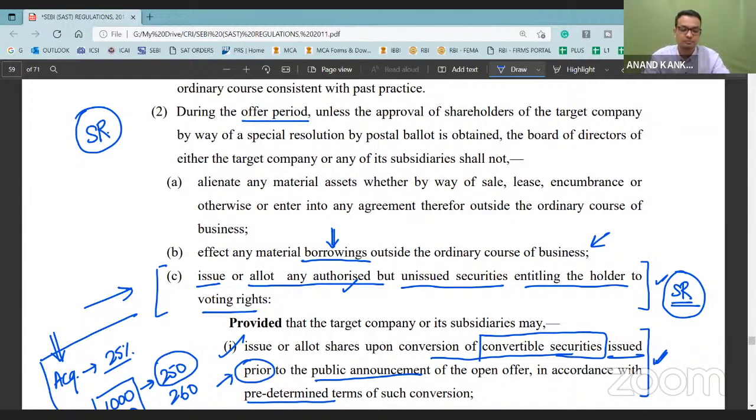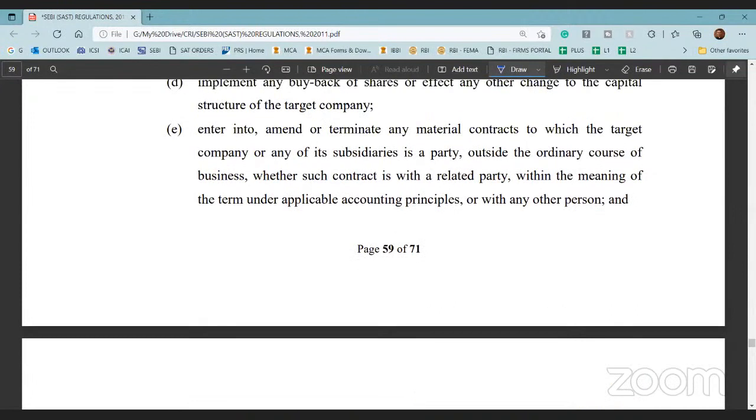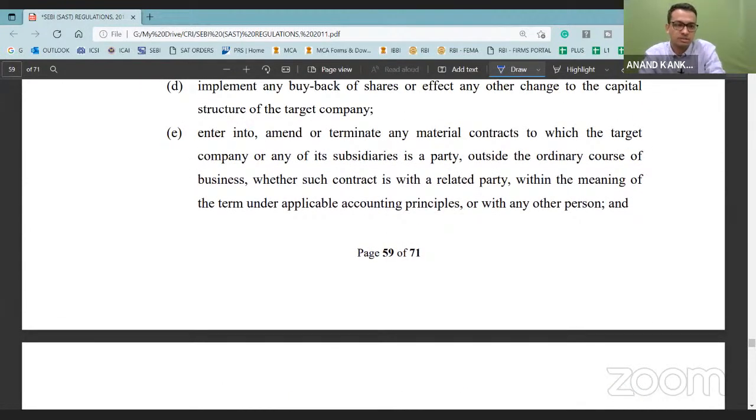There's a difference. Yes, sir, but in point E, we have enter into contract where parties are target company. So, sir, under this regulation, it could be restricted. So here, if you see, enter into, amend, terminate any material contract to which the target company or any of its subsidiaries is a party, outside the ordinary course of business, whether such contract is with a related party, within the meaning of the accounting principles, or with any other person. So here, of course, still the Pacman defense strategy is not impossible.